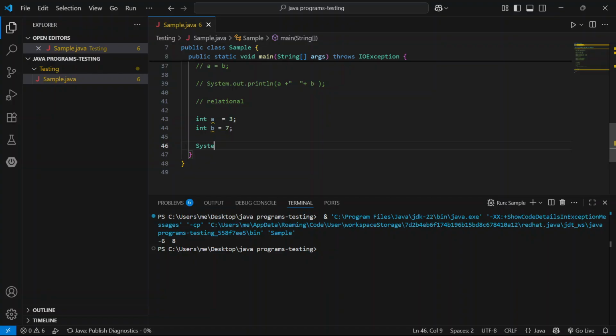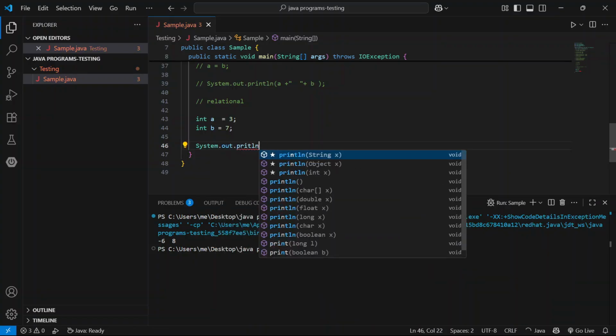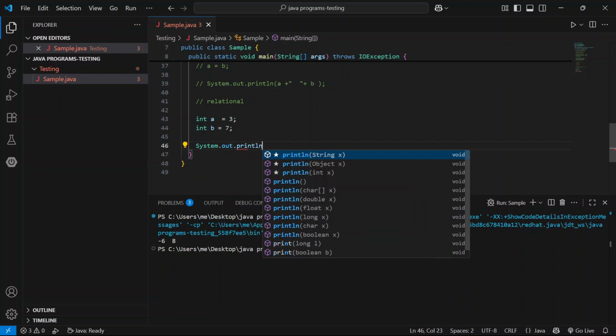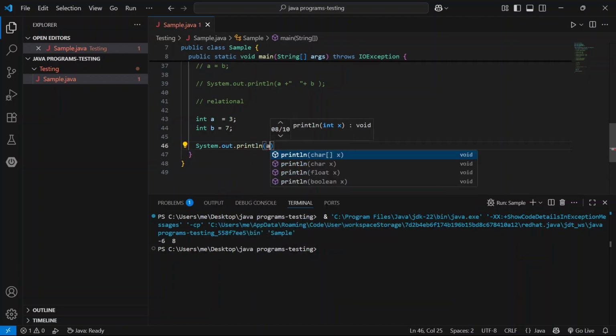Now we have to print the data. Now print here a double equal to b. If both values are the same, it prints true, otherwise false.